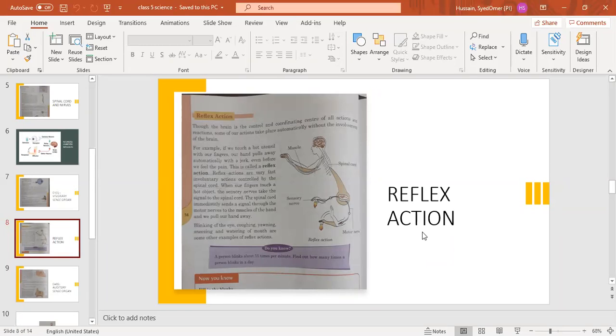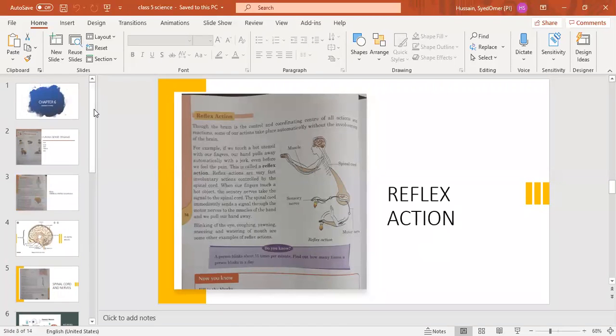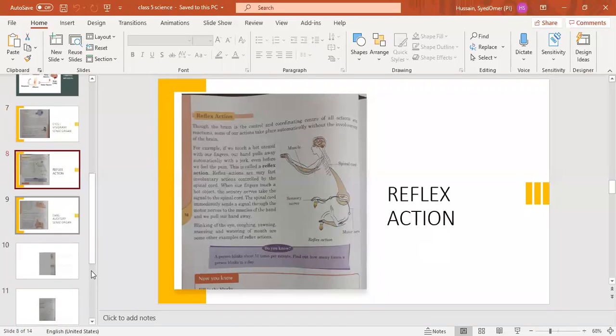For example, if we touch a hot utensil with our fingers, we at once jerk our hand back, even before we feel the pain.